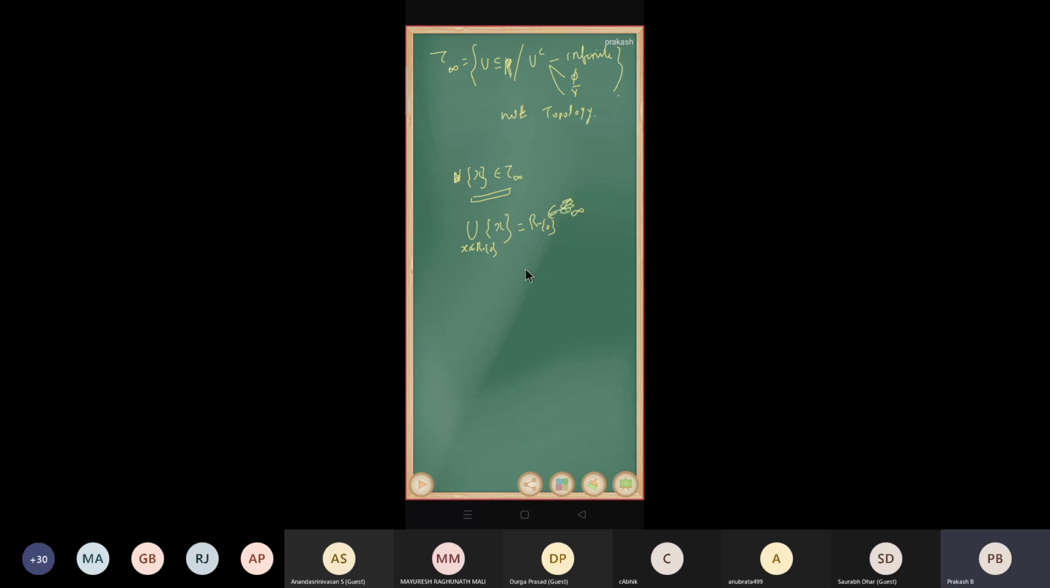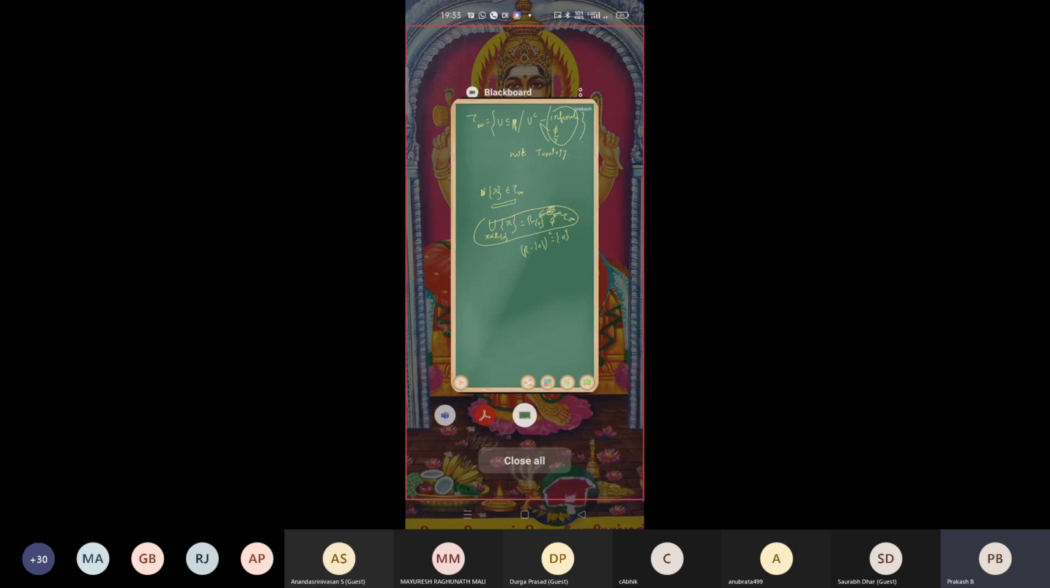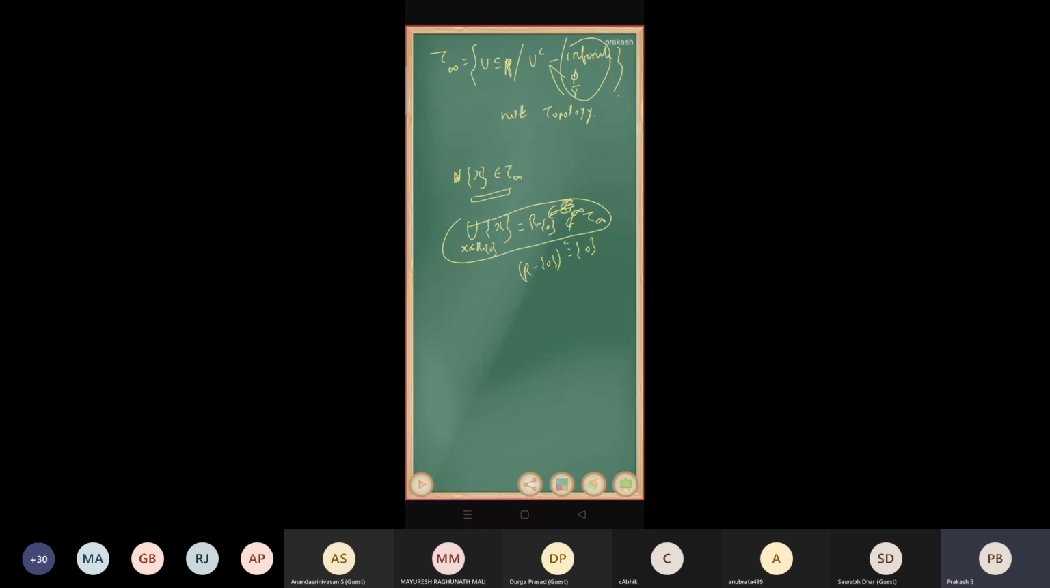So the complement of R minus singleton {0} is singleton {0}. So it is not of any of the types. Therefore, it is finite. It does not belong to tau infinity. So it's not closed under arbitrary union, therefore it is not a topology, right? Very good. Now I'm going to tell about some interesting sequence properties, right?